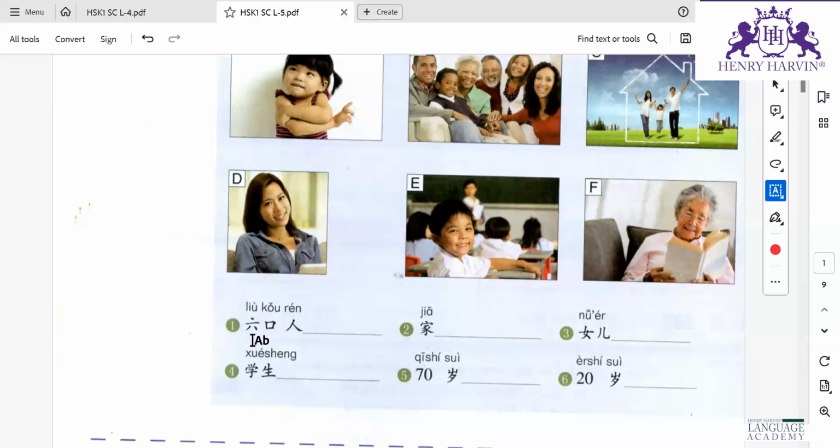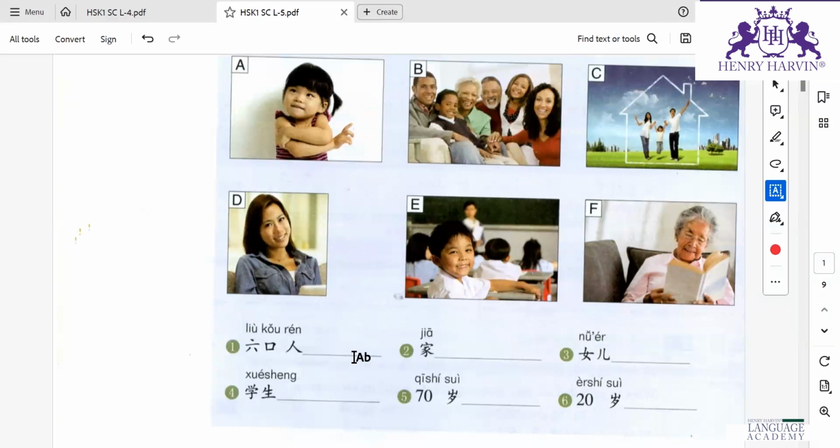Liu is which number? 6. Ren is person, people. This kǒu is the measure word for family members. I have told you about measure words, right? So liù kǒu rén means 6 family members.